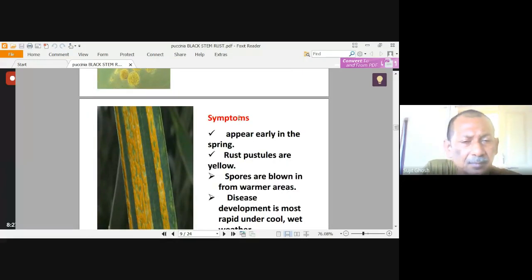Okay, so if you observe pustules of different color, means in certain plants it is yellow color, in certain plants on the under surface it is black colored, and in some plants it is yellow, red, or brown in color, then these are the symptoms of rust.